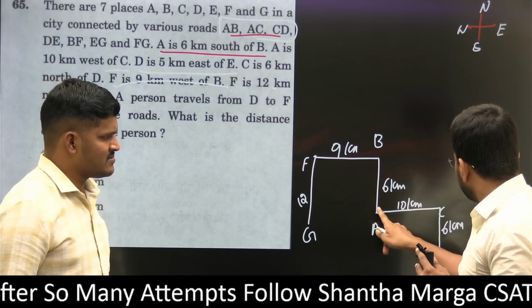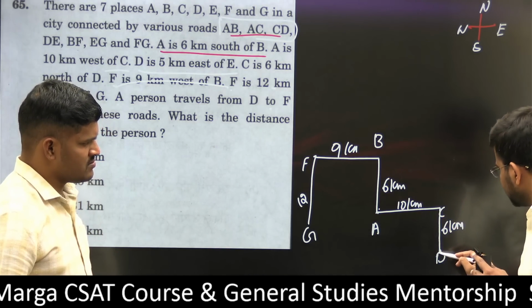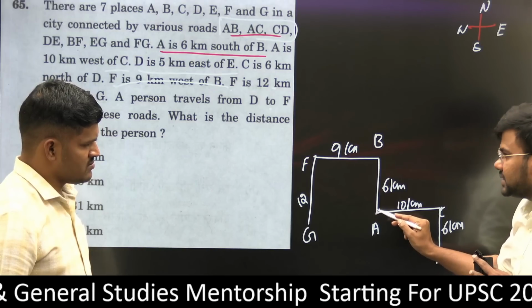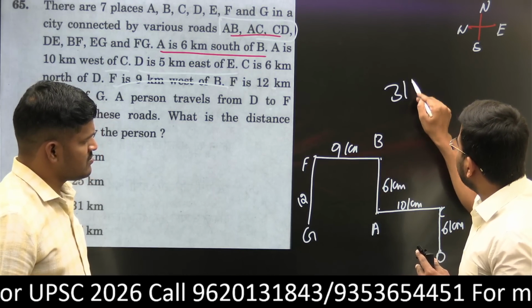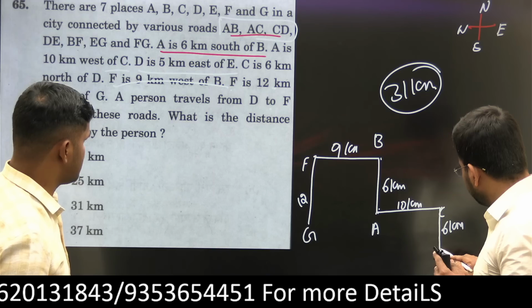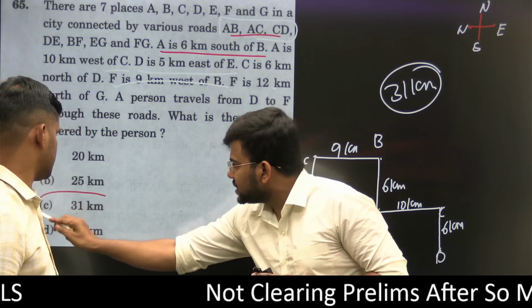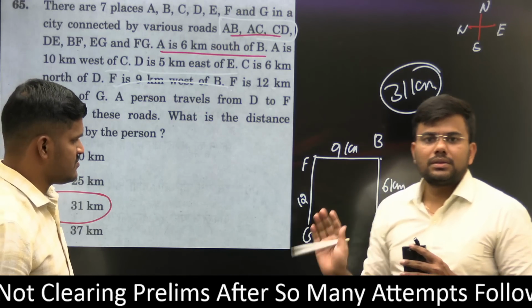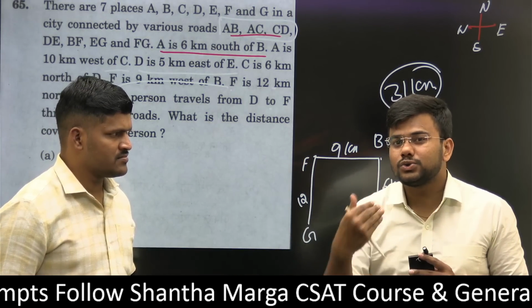For the AB road, AC road, CD road, FB road, just count this. 6 plus 10, 16. 16 plus 6, 22. 22 plus 9 is 31 kilometers he has to travel to reach from D to F. That is, option C would be the correct answer. These questions have to be your cup of tea. As soon as you see this question, try to solve it.